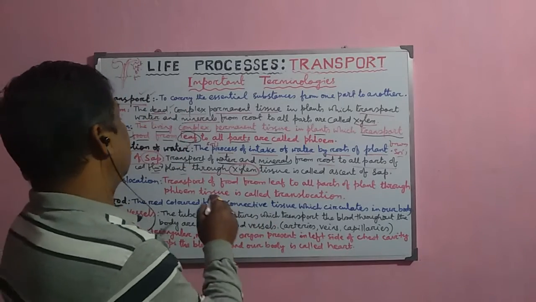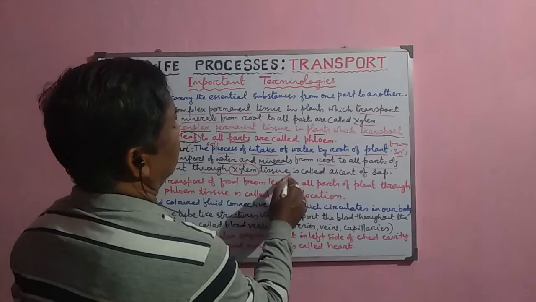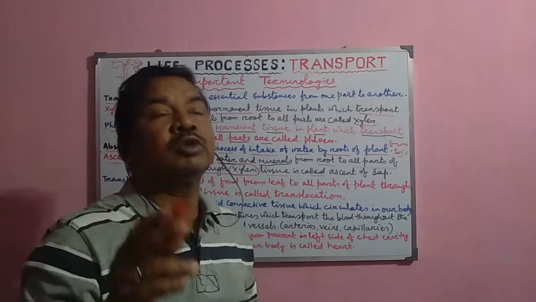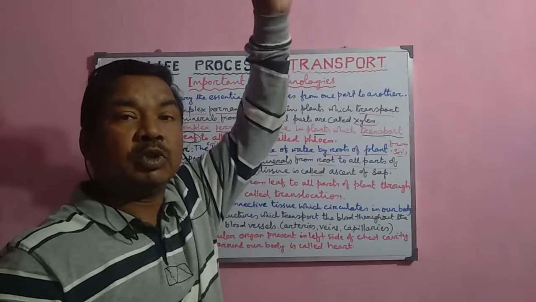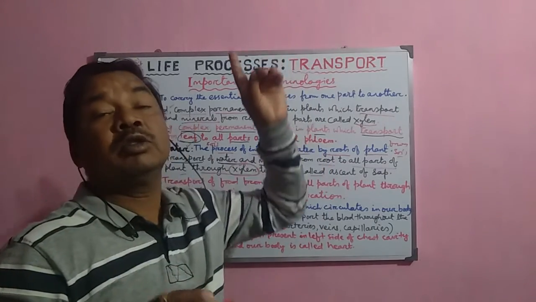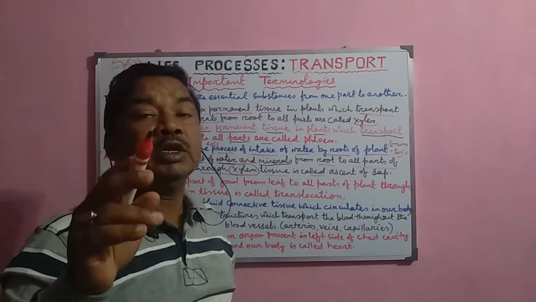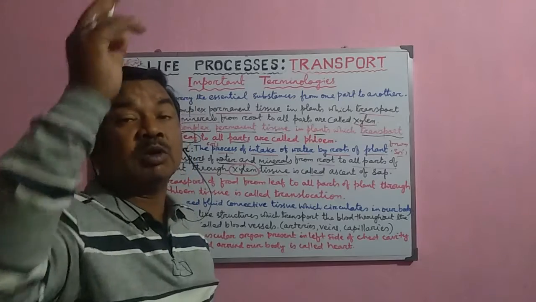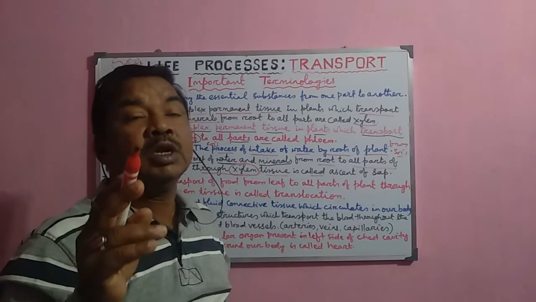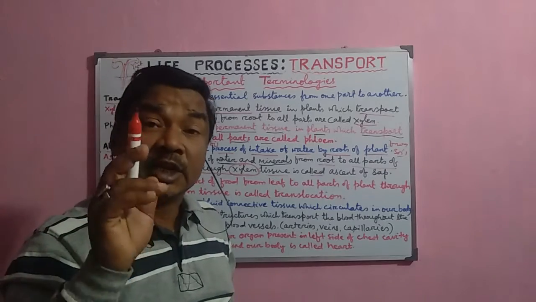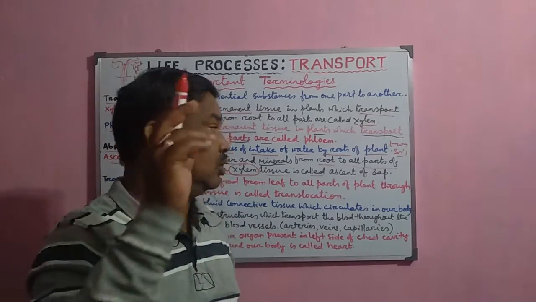So this is called the ascent of sap, and it is one of the most important phenomena by which water goes up to the different parts of the plant, around 200-300 feet. And transpiration pull is the main force behind the ascent of sap, or movement of cellular fluid from root to the different parts of the plant against the gravitational pull.